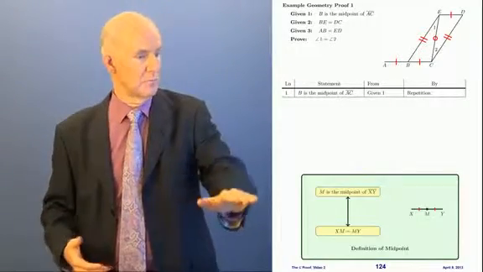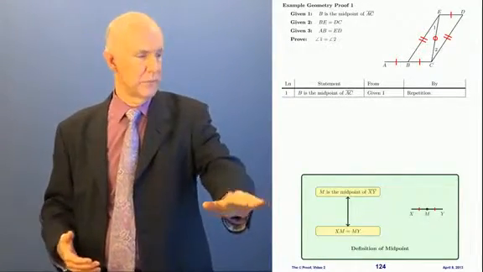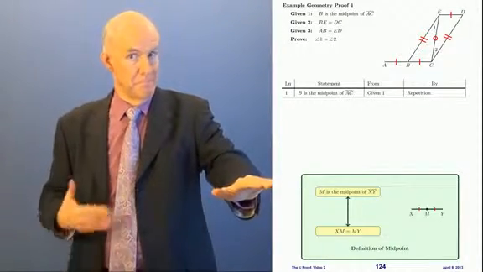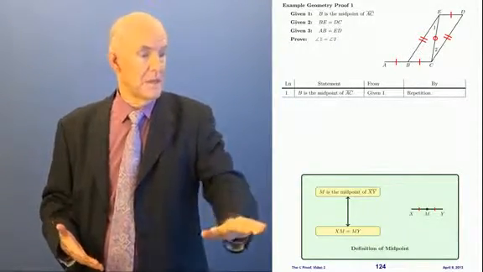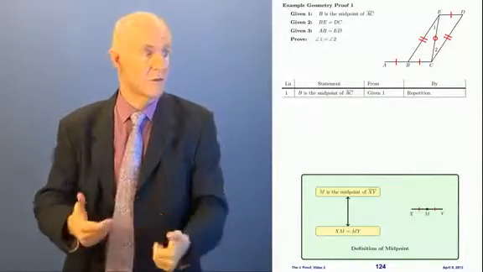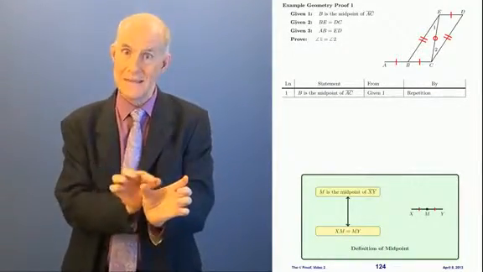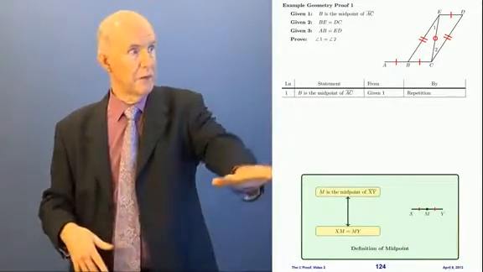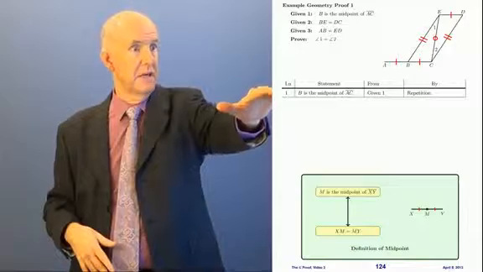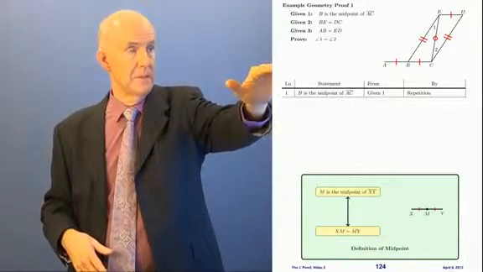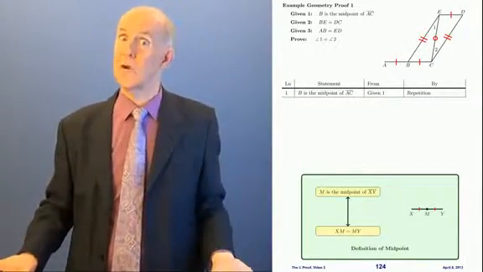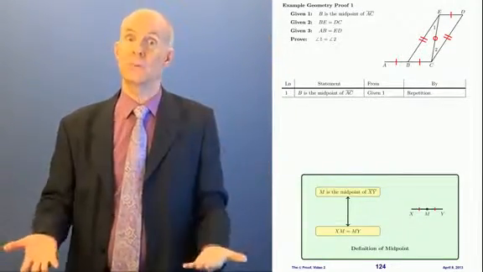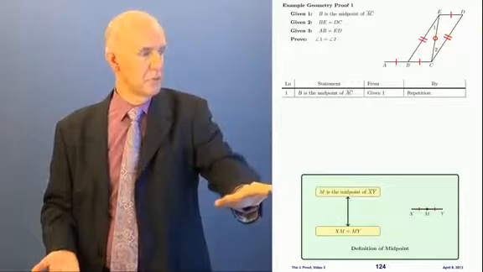So let's get that rule up here on the screen. Here's the definition of midpoint. What it says is, if you have a statement of the form, something is a midpoint of something, then you can get an equation that says 2 things are equal. What 2 things? The things that are on either side. Here's the segment, here's the midpoint, the things that are on either side of the midpoint. So if it says B is the midpoint of AC, up in our diagram, B is the midpoint. So that's why we put those 2 ticks on. Remember? These 2 ticks on AB and BC we put because we knew that B was the midpoint. That means by this rule we can get to this.